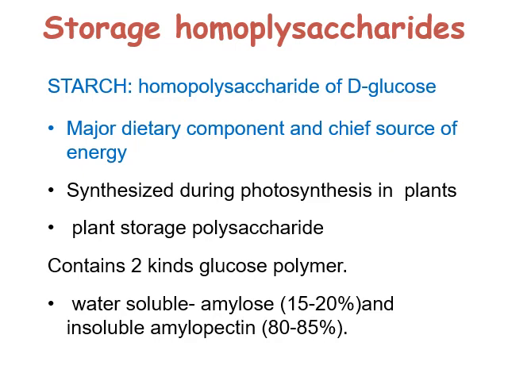And starch consists of glucose polymers like amylose and amylopectin. So 15 to 20% is made of amylose and 80 to 85% is made of insoluble amylopectin. So the amylose part is soluble and the amylopectin part is insoluble.